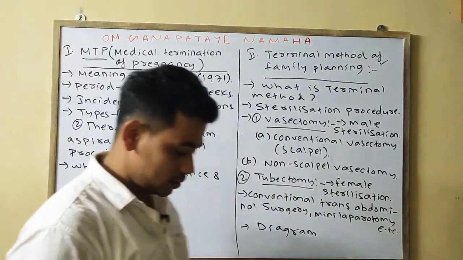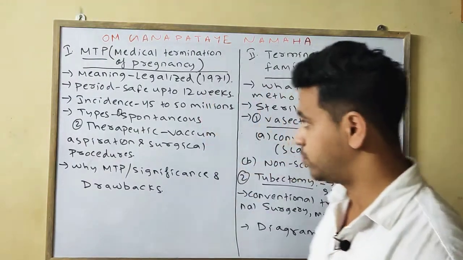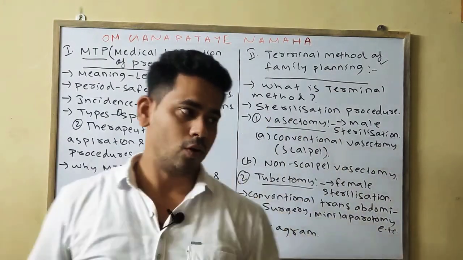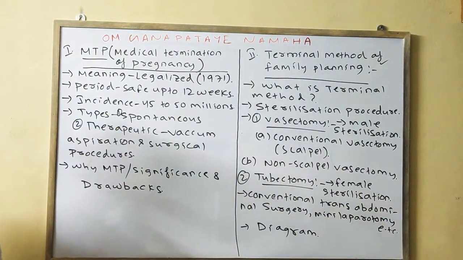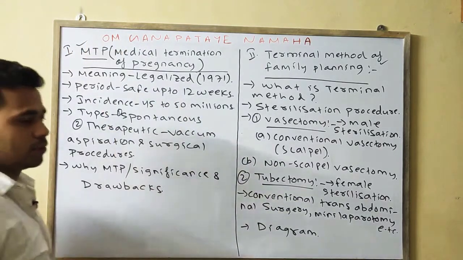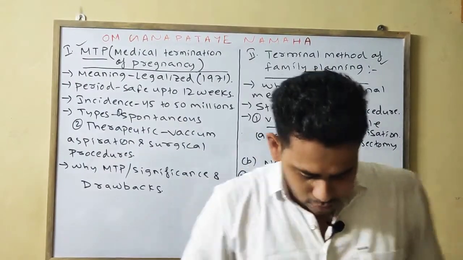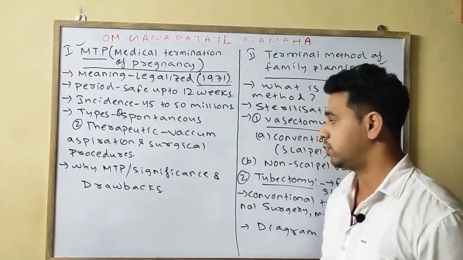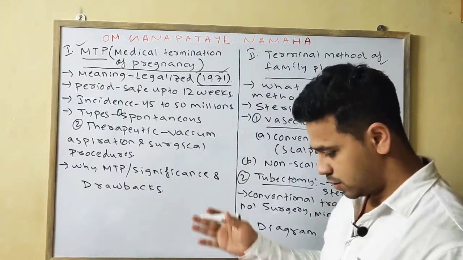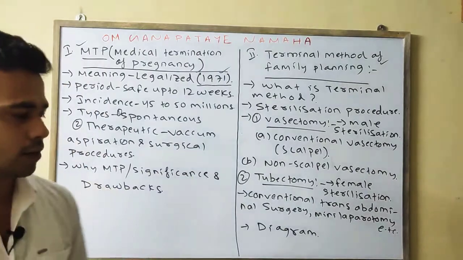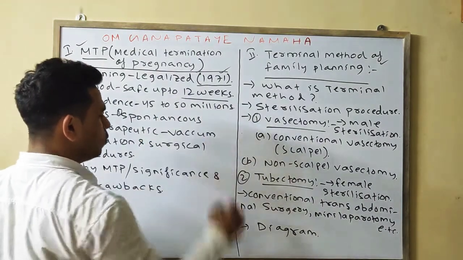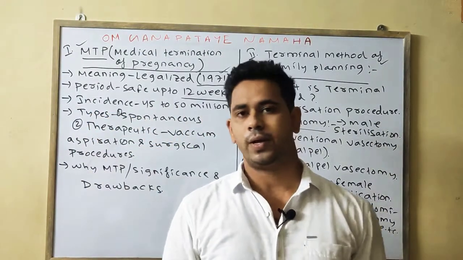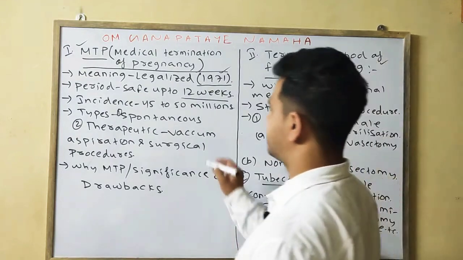In the case of MTP, first you should write the definition or meaning: it is called the medical termination of pregnancy, which is used for terminating the pregnancy, and it is also called abortion. You could be asked a 1 mark objective: in which year it was legalized? The answer is 1971. Which period is it safe? Generally up to 12 weeks, but on the suggestion of the gynecologist, it can also be done till the 28th week.